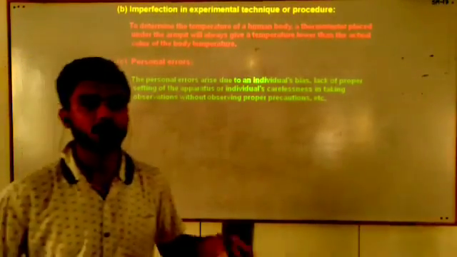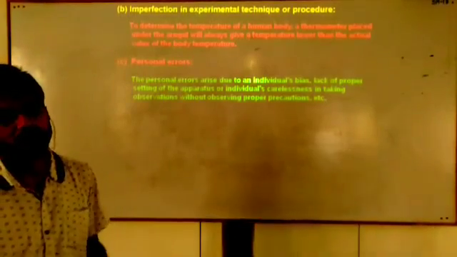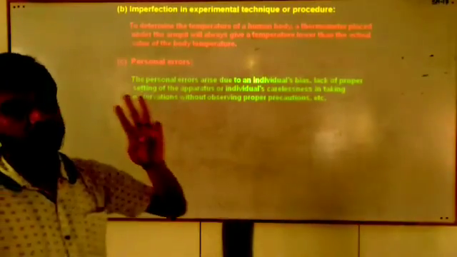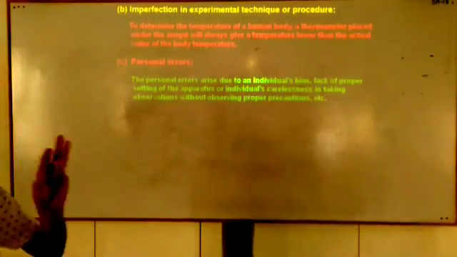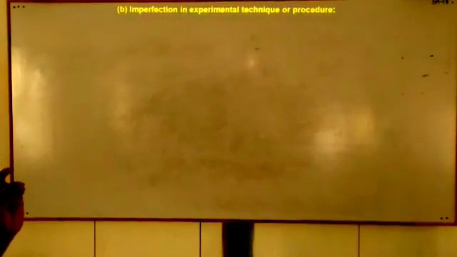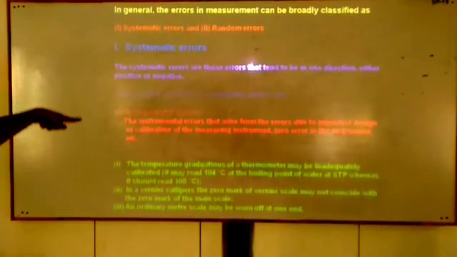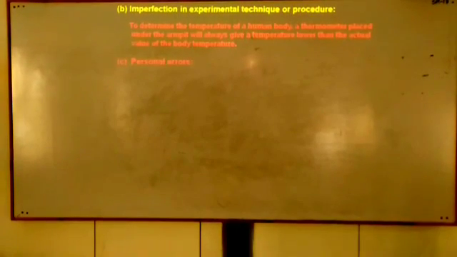Suppose you are not taking the precaution, you are showing carelessness, then there are so many causes behind the personal error. Then we have three reasons till now. Number one is the instrumental error. Number two is the imperfection in technical procedure or the experimental technique. Number three is the personal error.